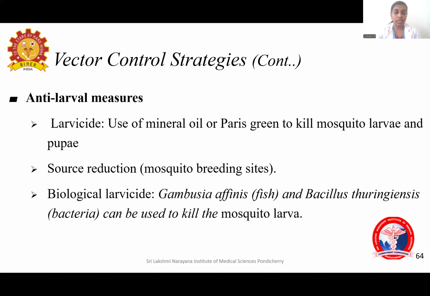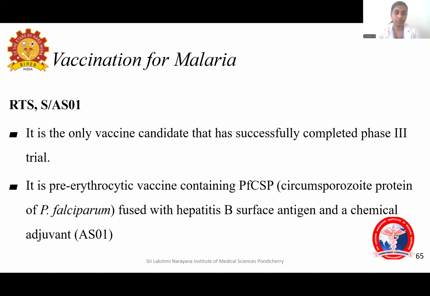Then biological larvicides like Gambusia affinis, it is a fish, and Bacillus thuringiensis, that is a bacteria, can be used to kill the mosquito larva. These are biological larvicides. Finally, vaccines. Vaccine for malaria is RTS,S/AS01. That is the only vaccine candidate that has completed the phase 3 trial. It is a pre-erythrocytic stage vaccine, and it contains Plasmodium falciparum circumsporozoite protein fused with hepatitis B surface antigen and a chemical adjuvant AS01.